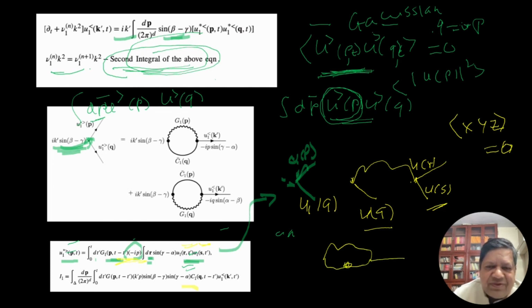You can easily see, in fact, let me write it here. What is r plus s? r plus s is p, because it's a convolution condition. And if s is minus q, then what is r? r is p plus q.